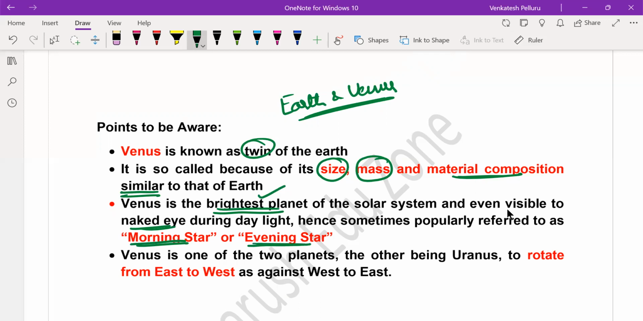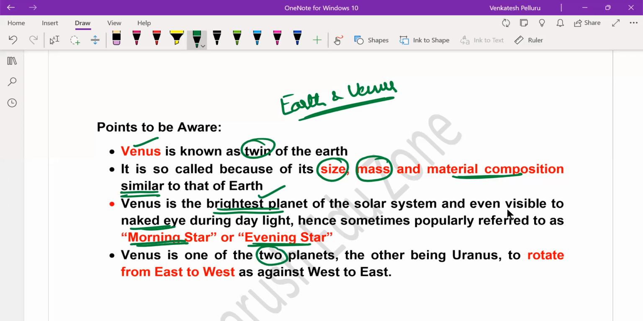So for example, if in the upcoming examination they ask you which of the following planets is often referred to as evening star or morning star, then the answer again comes out to be Venus. Because of its brightness even during the daytime, we generally refer to it as morning star or evening star.